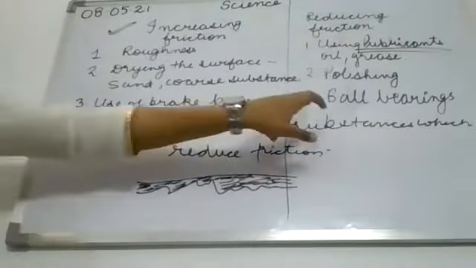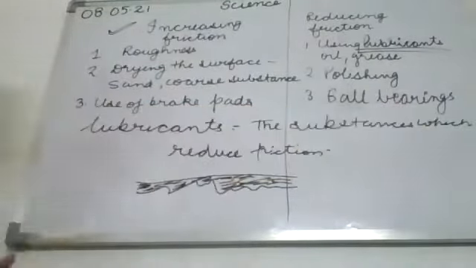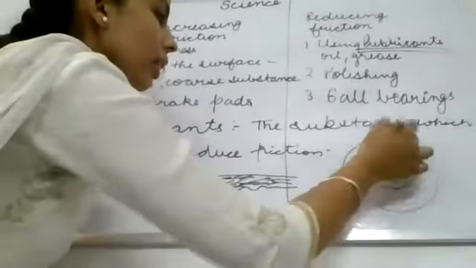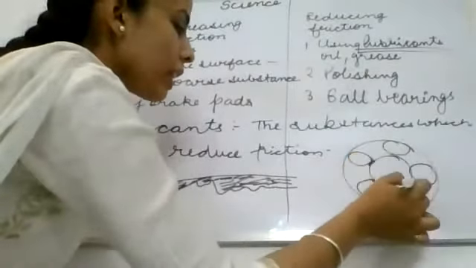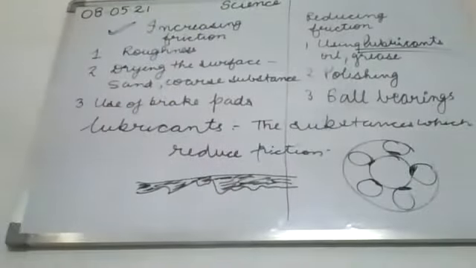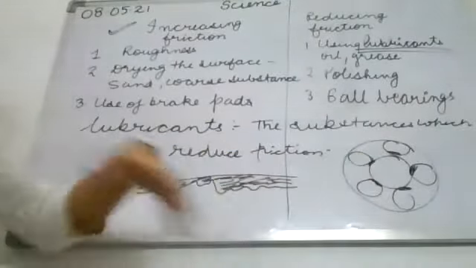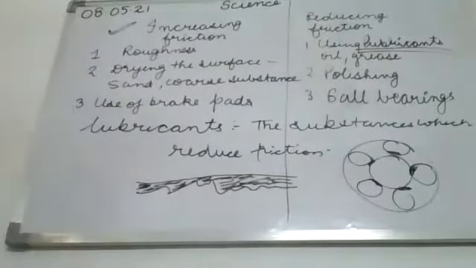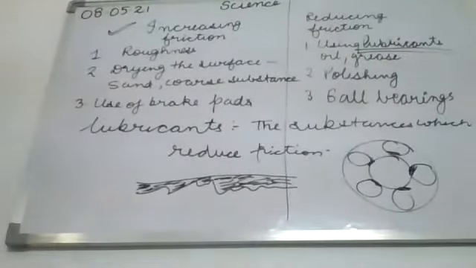And the concept that we discussed yesterday, ball bearings. You all remember that there are balls, and the point of contact is very small, so friction can be decreased by the use of these ball bearings. If there are no ball bearings, then there will be more friction, and also production of heat. Clear?